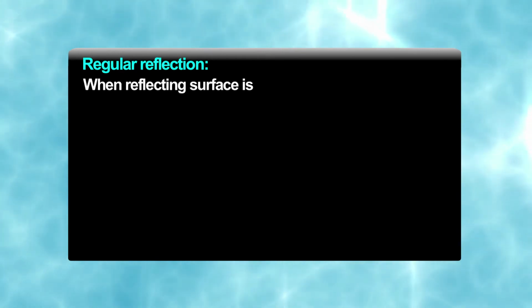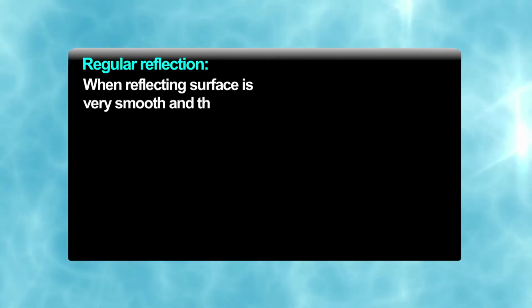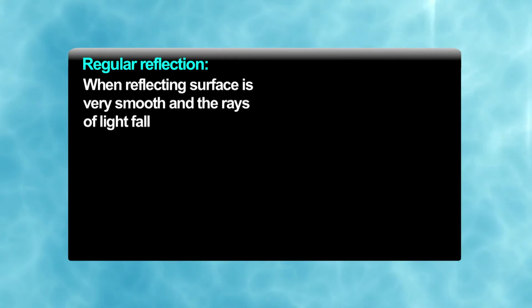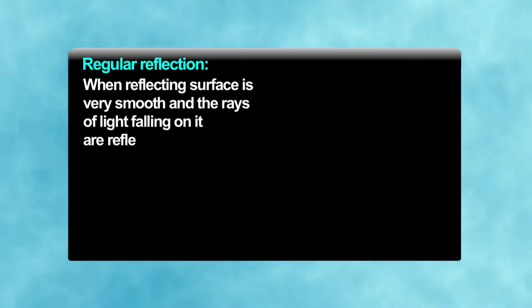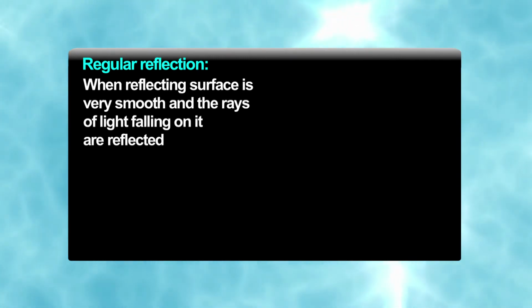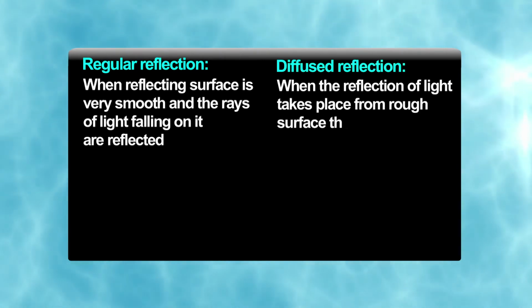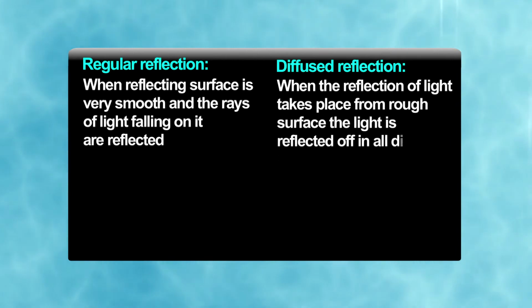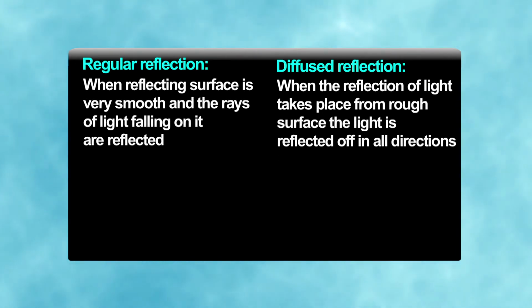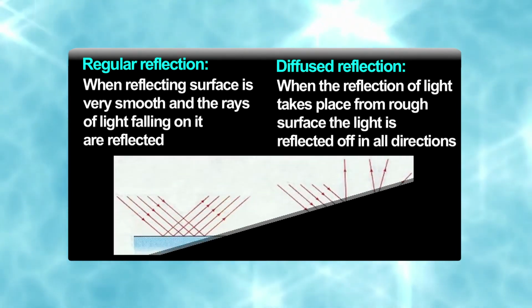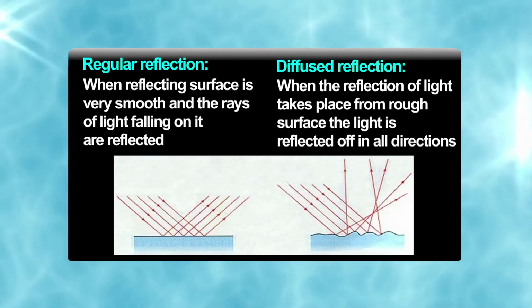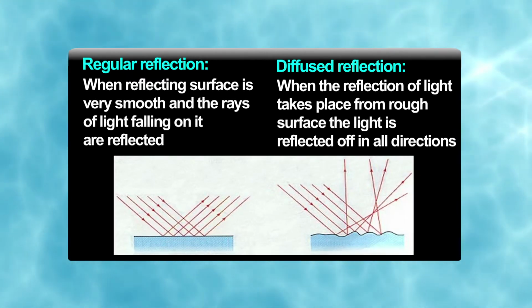One is regular reflection. When the reflecting surface is very smooth, the rays of light falling on it are reflected, and we see that the angle of incidence is equal to the angle of reflection. But when the surfaces are rough, we call it diffused reflection, and light is reflected in all directions, but it does not mean that it does not obey the laws of reflection.